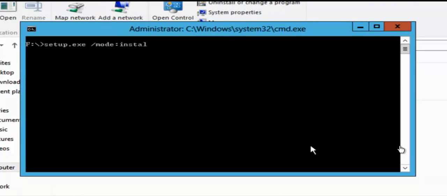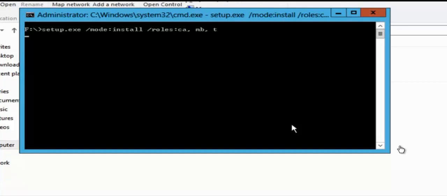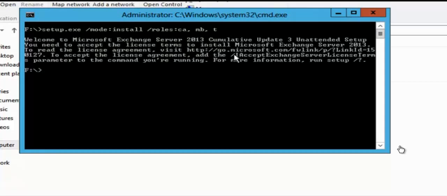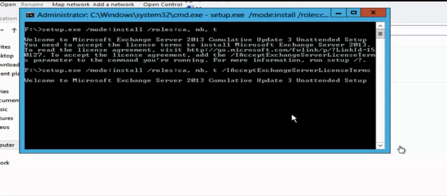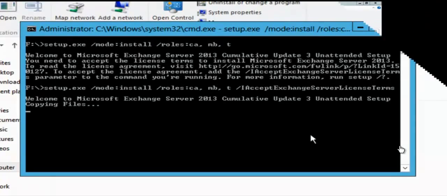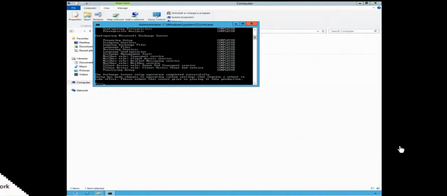It's very simple. With setup.exe, we type which mode, install mode, role, client access server, mailbox, tools, and don't forget I accept the Exchange Server license terms. I hate these words because every time I have to copy them. Okay, installation begins. I will stop recording, and when installation is complete I will return to you.